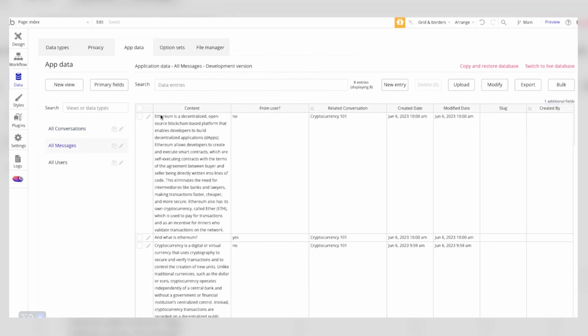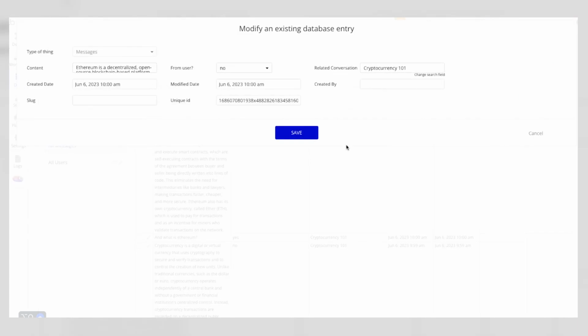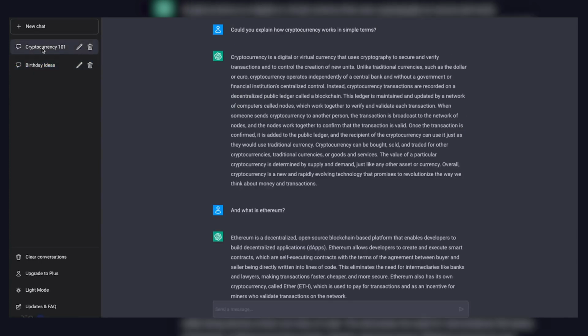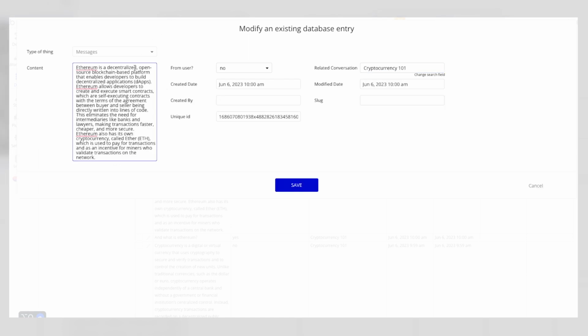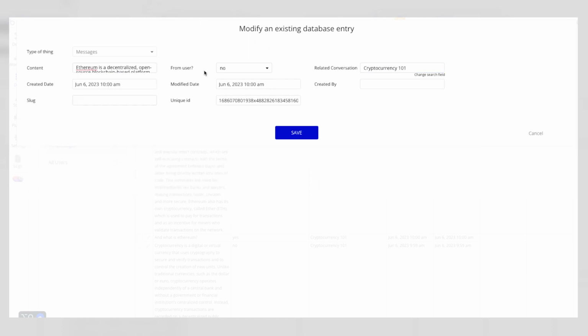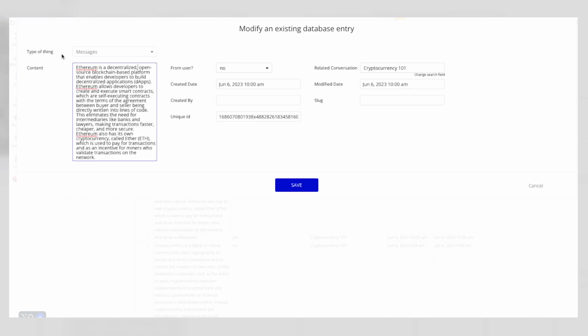All of these are the actual conversations, or rather the messages that are happening within the conversation. So within Cryptocurrency 101, boom. Once you're within that conversation topic, you'll see in the related conversations, we're just calling to the actual conversation, which is a separate data set. And then simply the content is the answer to that given question. So from user, no, that means this is the ChatGPT answer instead of a question from the actual user. And it saves it with the time that it was created.